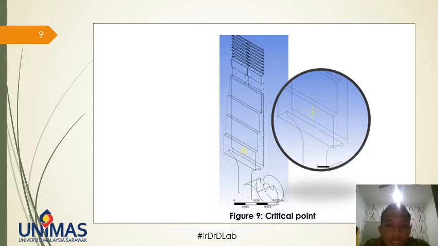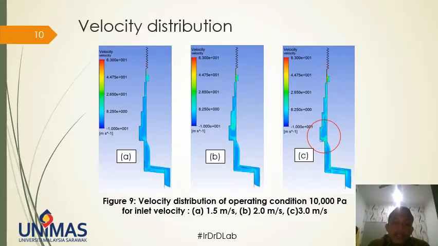So why did we choose the middle of it? Because from the previous literature review that I mentioned, it is found that most porosity is formed at that particular point. So next is the result showing the effect of modification of inlet velocity toward velocity distribution of the test piece.